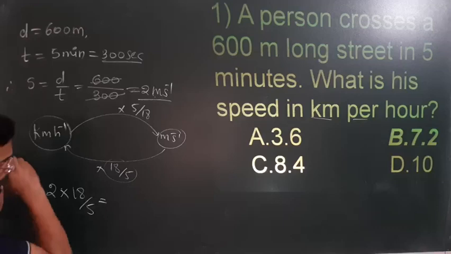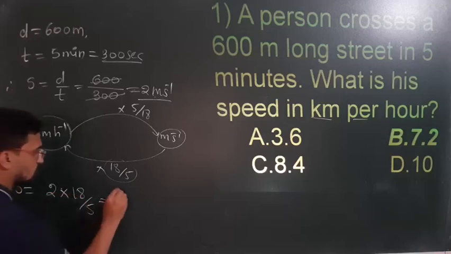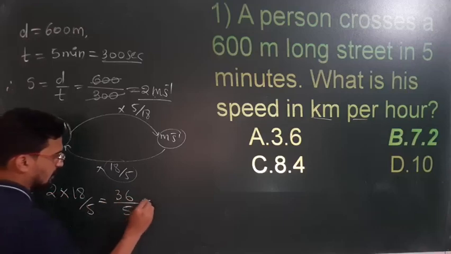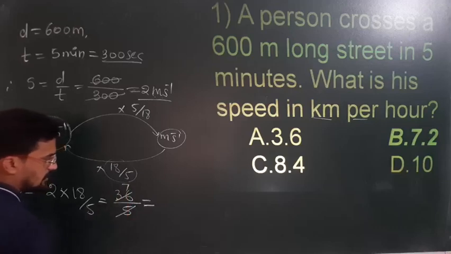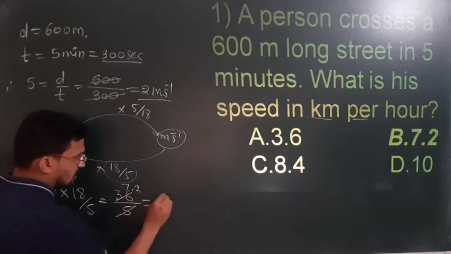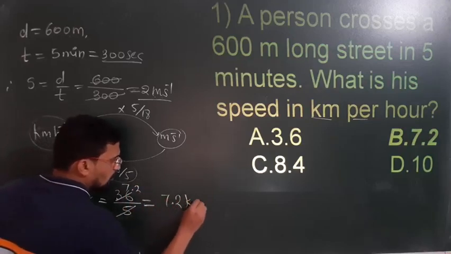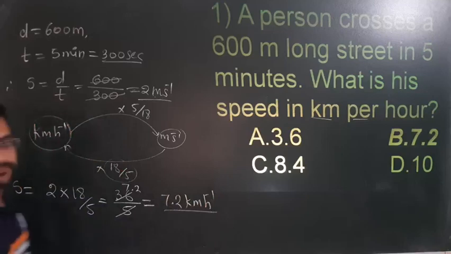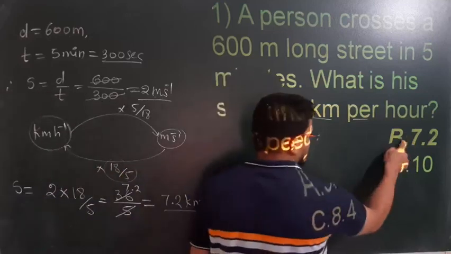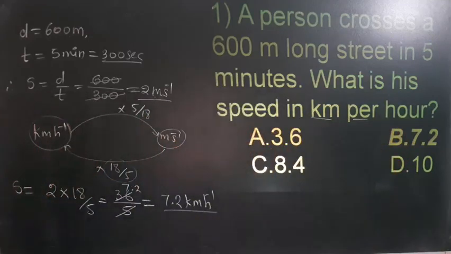You will get 18 into 2, which is 36, divided by 5, correct? If you divide this, 5 sevens are 35, 1 is remaining, and 5 2s are 10. So you will get 7.2 kilometer per hour. So this is the value, and option B is correct. A simple numerical, okay. Next one.